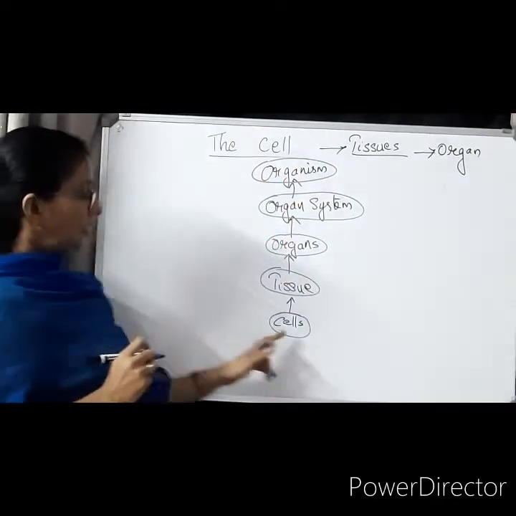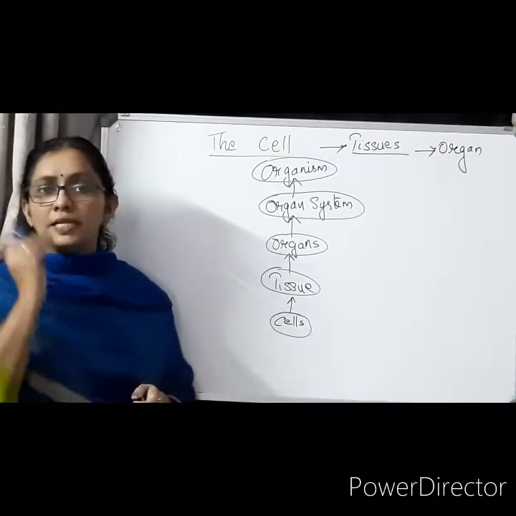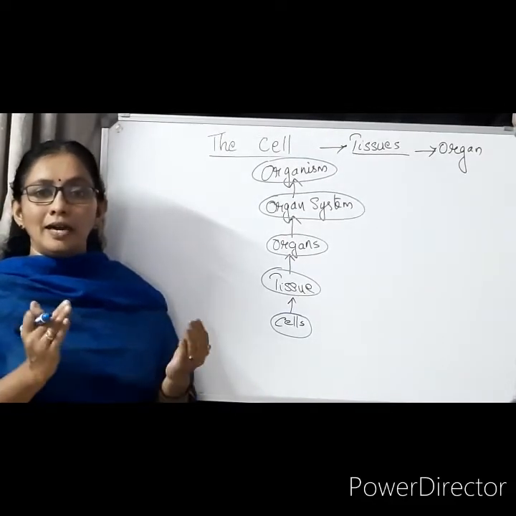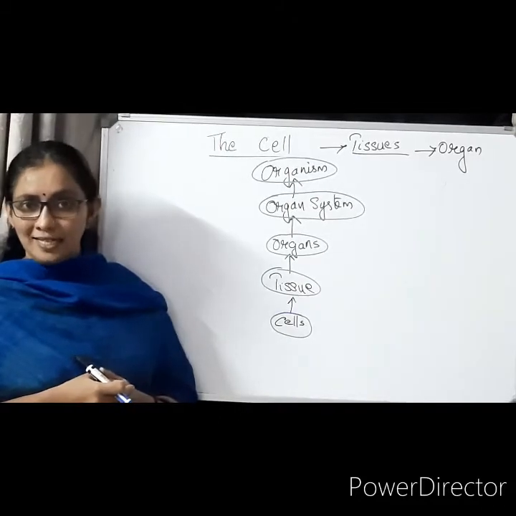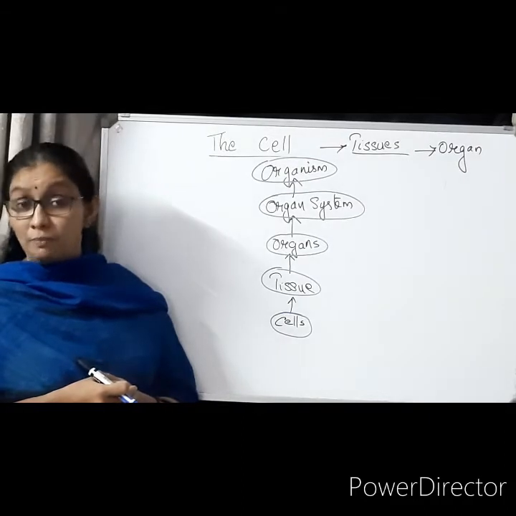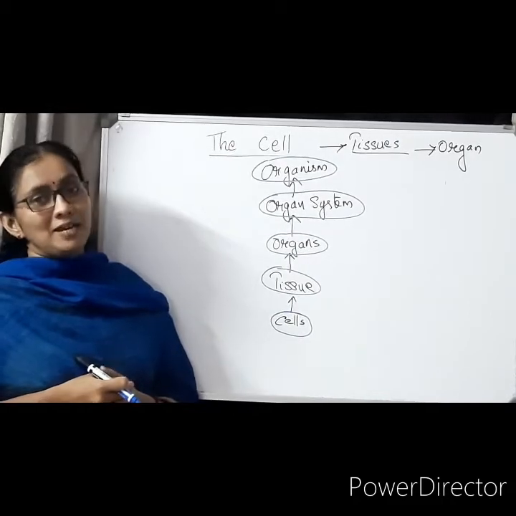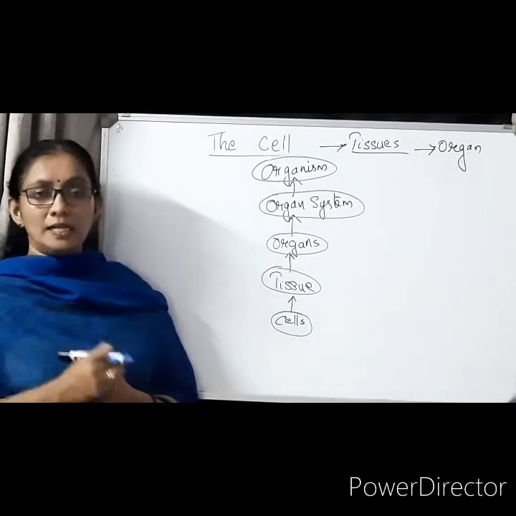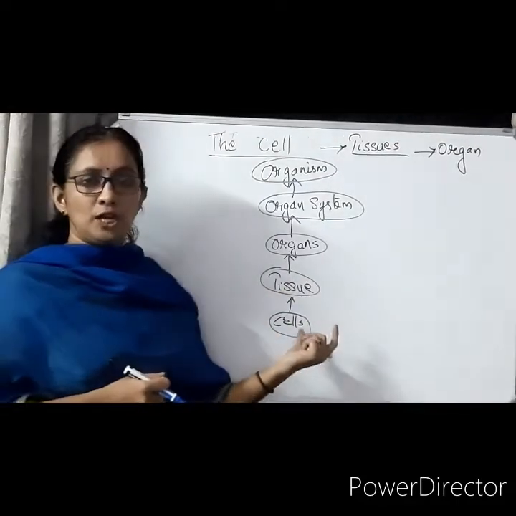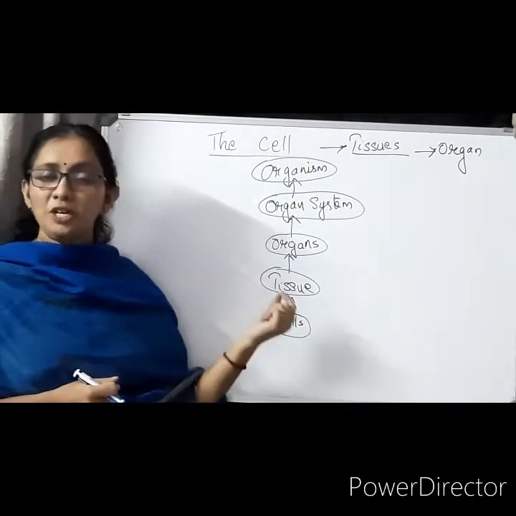Cells are tiny microscopic units which we are not able to see with our eyes. Can we see cells with our eyes? No. But we can see some cells. For example, the egg is a cell that we can see, and the ostrich egg is known as the biggest cell. So an egg is a single cell. The cells performing a common function form tissue.